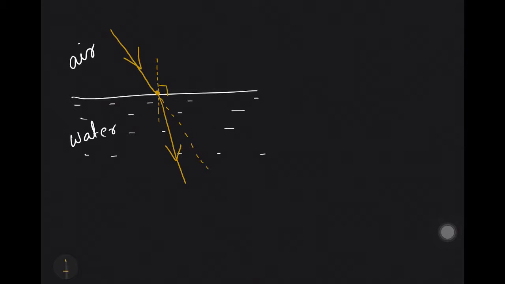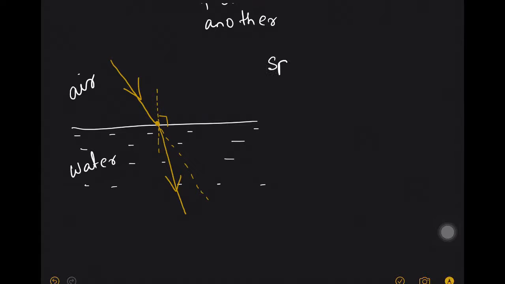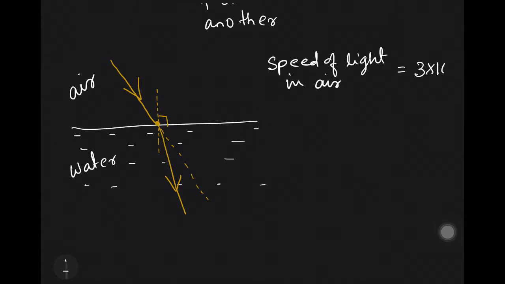Okay, now let us try to know why this bending of light takes place. See, we know the speed of light in air is approximately 3 into 10 to the power of 8 meter per second.